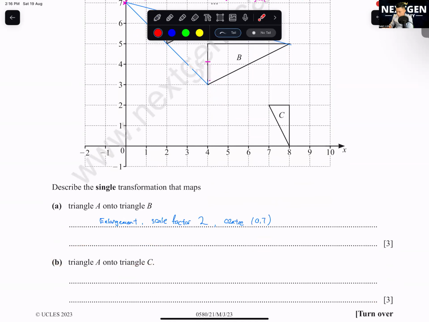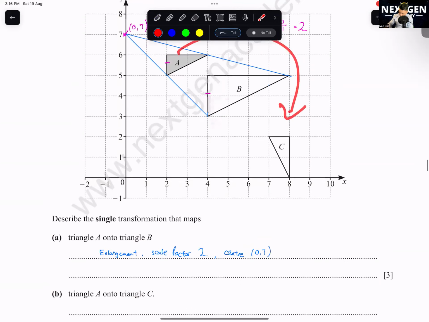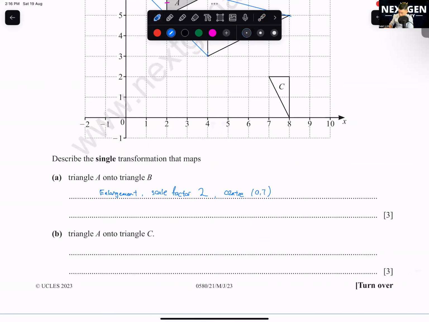Triangle A onto triangle C. Okay, A to C, what is the transformation? Okay, you should know. This one, you see, it rotated, right? Okay, so you will write here, rotation. Okay, what's the direction here? Like that. Means 90 degrees clockwise. Okay, we write down these two things first. Rotation 90 degrees clockwise.